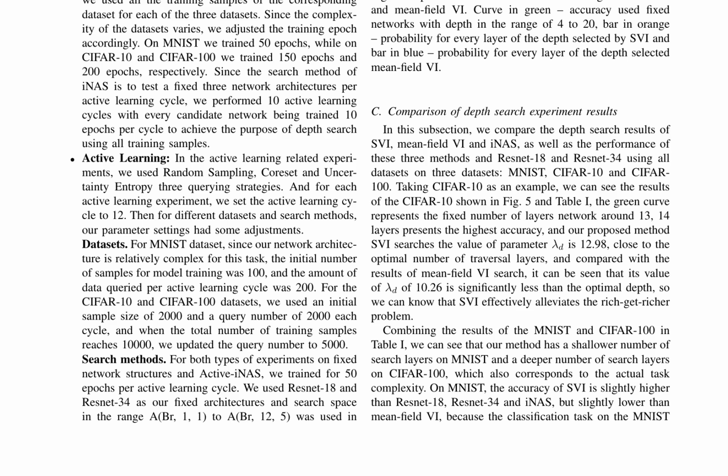The authors compare the depth search results of SVI, mean field VI, and INAS, as well as the performance of these three methods in ResNet 18 and ResNet 34 on three datasets. The results show that SVI effectively alleviates the rich-get-richer problem and searches for the optimal number of layers. The authors also observe that their method has a shallower number of search layers on MNIST and a deeper number of search layers on CIFAR100, which corresponds to the actual task complexity.